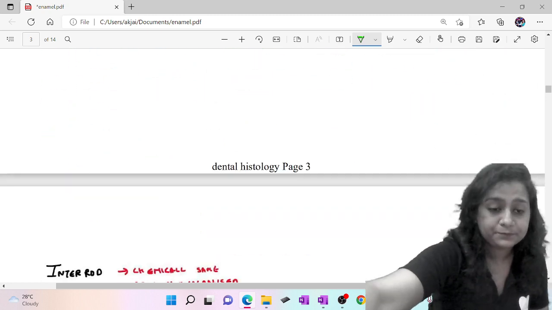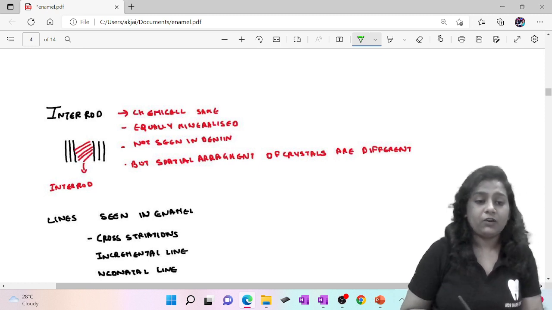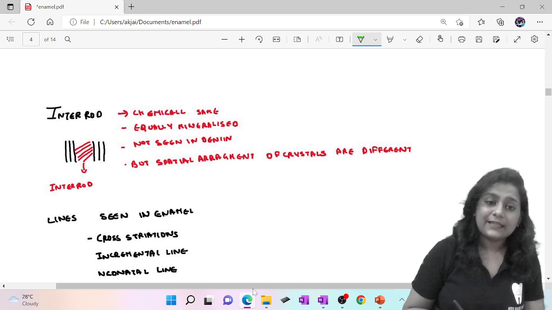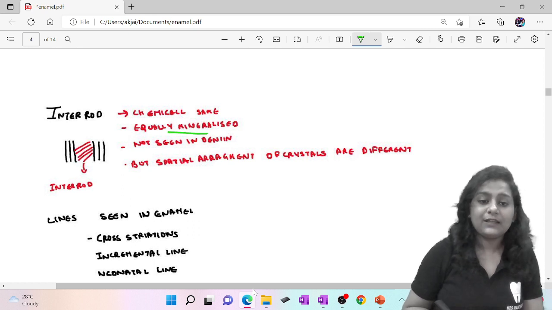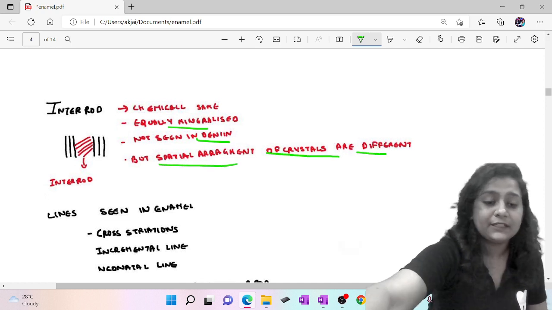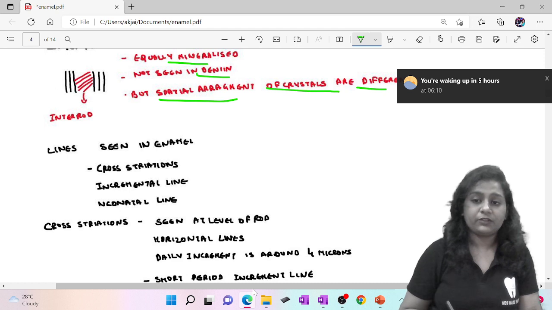Okay, so now we'll see the interrod. This is your rod, and this is your interrod, which is present between two rods. So what is the difference between rods and interrods? These are chemically the same, these are equally mineralized, these are not seen in dentine, but the spatial arrangement of the crystals is different.